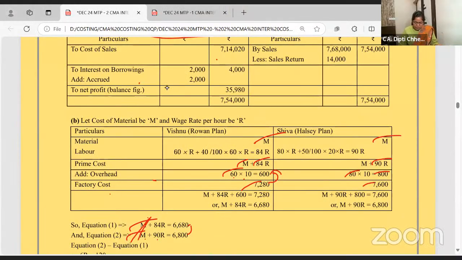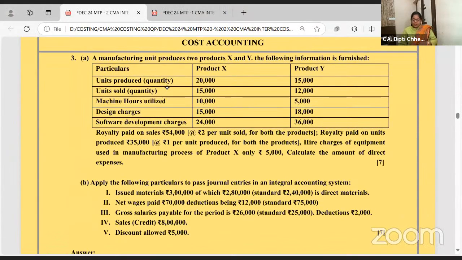Chalo. Next one now we will go for. That is your question number 3A. This is exactly study materials question for overhead. ओवरहेड चैप्टर में है. डायरेक्ट एक्सपेंसेस आप कैसे लोगे, how you are going to take the direct expenses, right? So it's very easy.